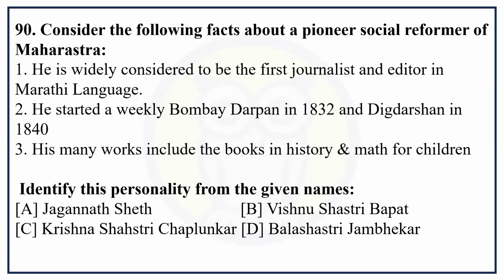Consider the following facts about a pioneer social reformer of Maharashtra. He is widely considered to be the first journalist and editor in the Marathi language. He started a weekly Bombay Darpan in 1832 and Digdarshan in 1840. His many works include books in history and maths for children. Identify this personality from the given names. Bal Shastri Jambhekar is the correct answer.